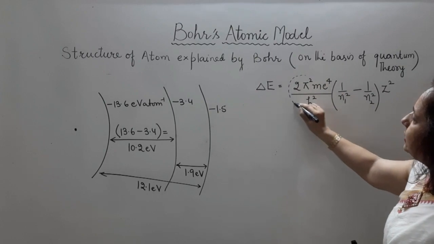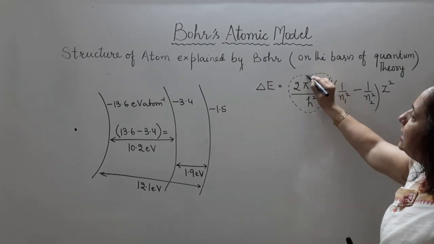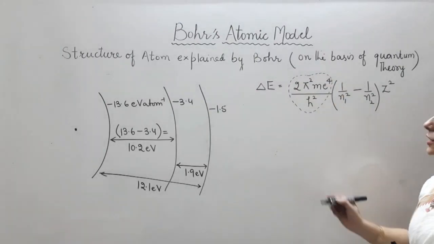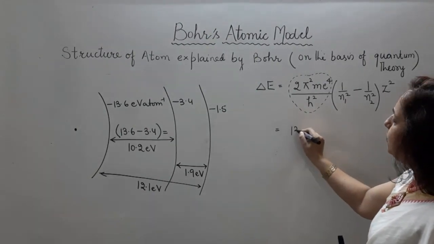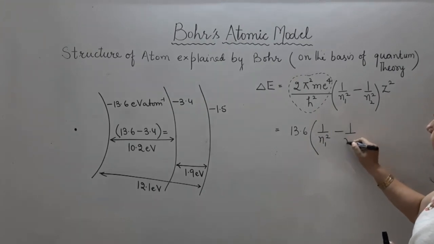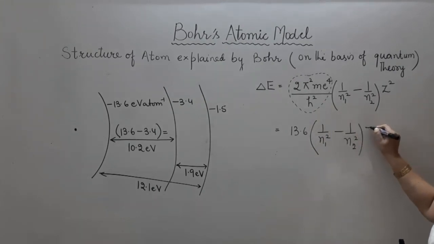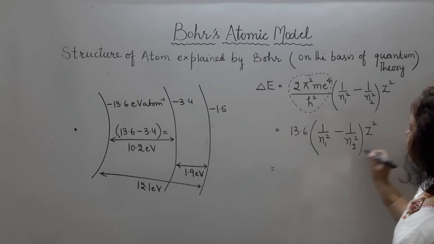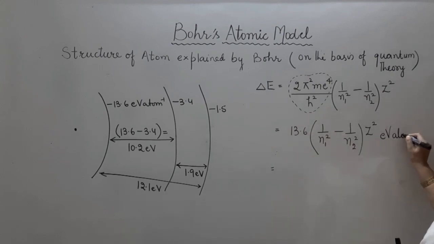But as energy gap cannot be taken as negative, I have taken a positive energy gap. Energy gap is 13.6 into 1 by n1 square minus 1 by n2 square into z square, in electron volt per atom.